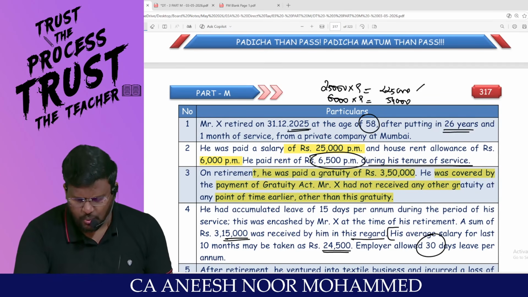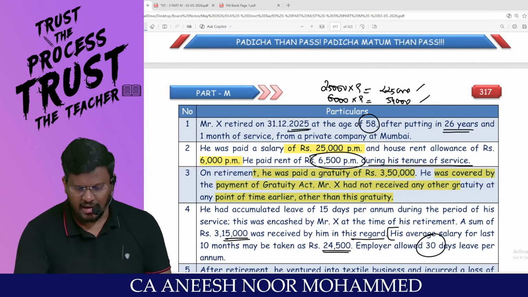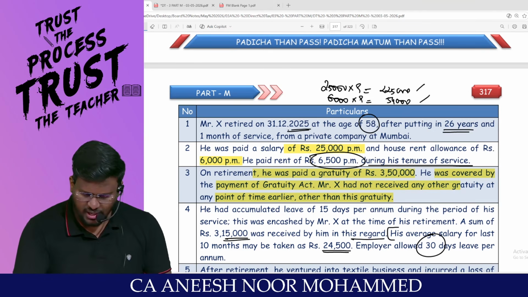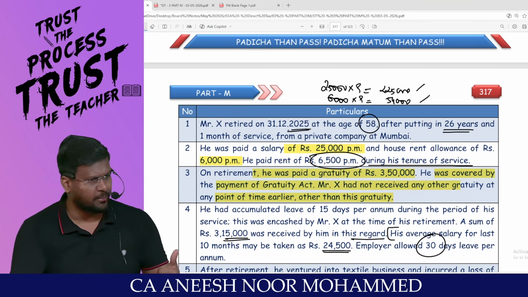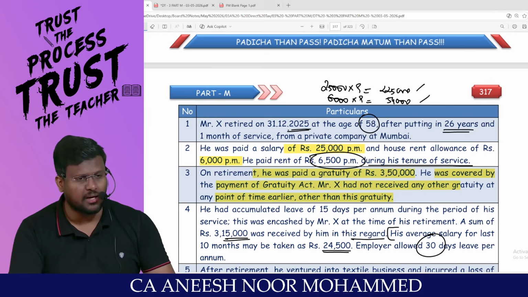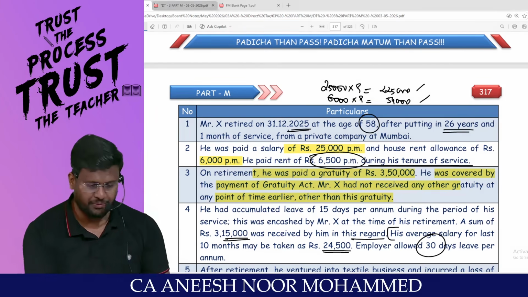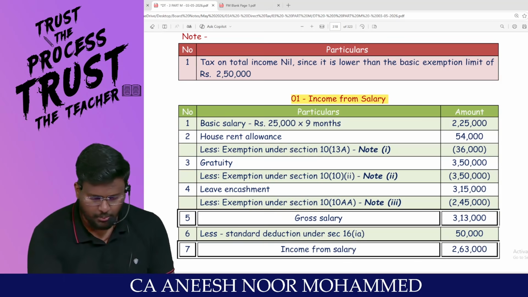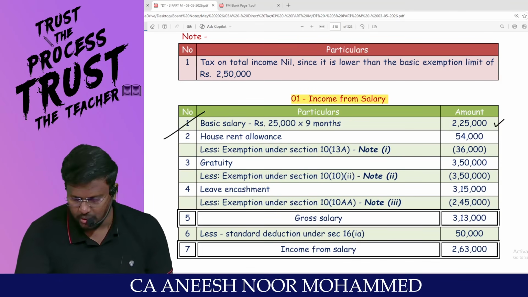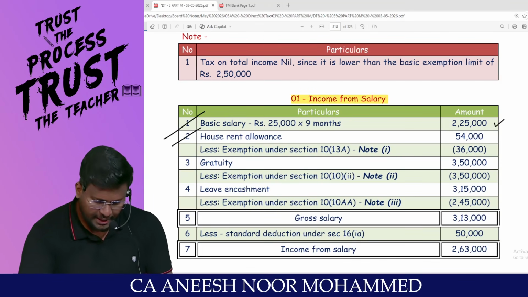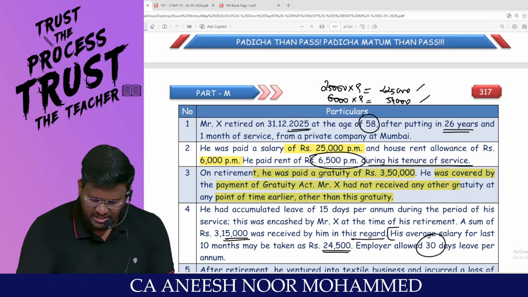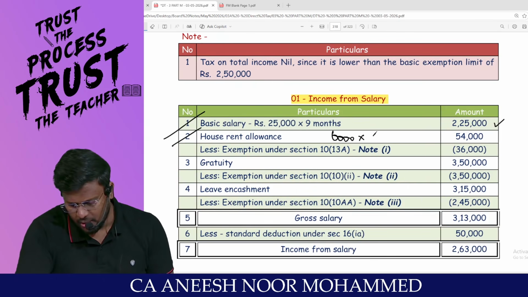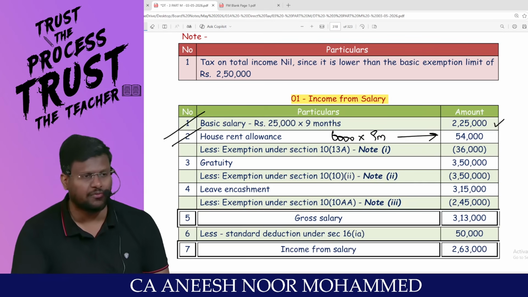This is 2,25,000 rupees. Salary is there. And he has received HRA also, sir. HRA of 6,000 per month. We have to calculate the taxable HRA and we have to reduce the standard deduction. So, can we do everything as working note? These are the income from salary computation. Basic salary is 25,000 into 9, 2,25,000. HRA received, sir, how much is the per month HRA? 6,000 per month. So 6,000 into 9 months, we would have received HRA 54,000.